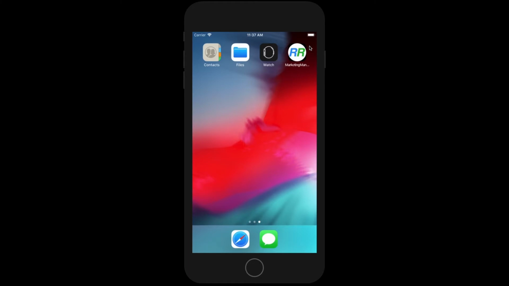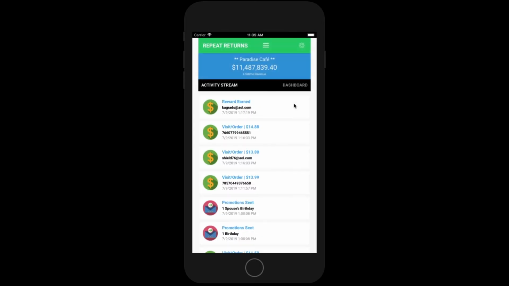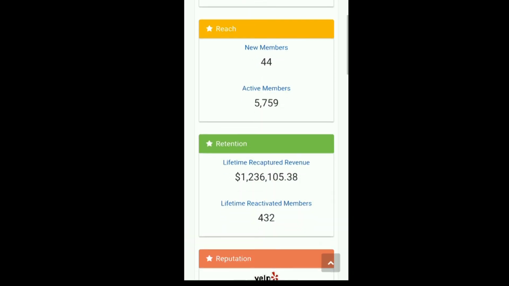You're done. A quick tap on the Repeat Returns icon is all it takes to launch your Marketing Manager and see real-time activity, or visit the dashboard to view key performance indicators, marketing calendar, customers, and more.